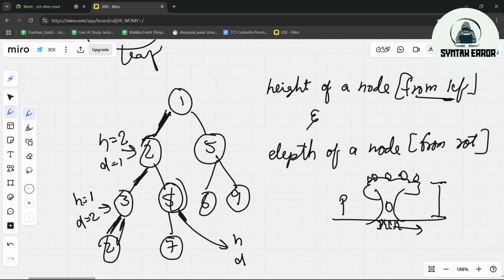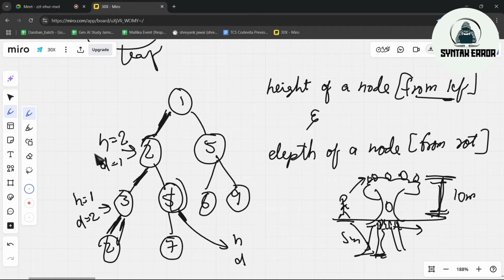If we are standing here and someone says to measure the height of a tree, at that time what will we do? You will see the leaf, from ground to leaf. How much length is there? Suppose 10 meters, you will say that. If someone asks you to give the depth, at that time you will see the root. From ground level, how far down the root has gone, that much you will consider, 5 meters or something, you will say that.